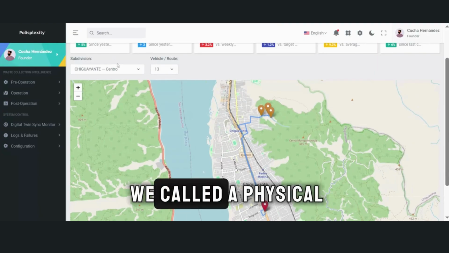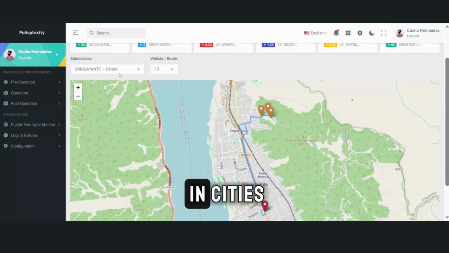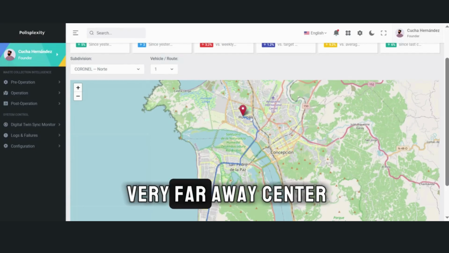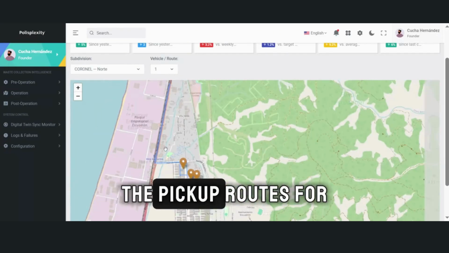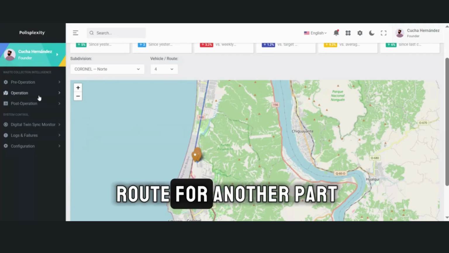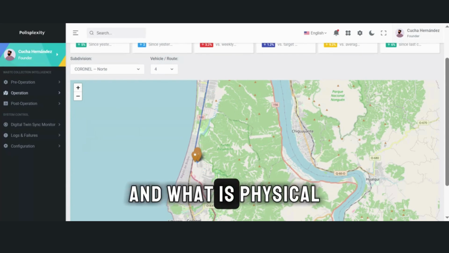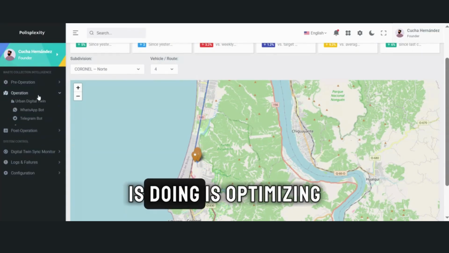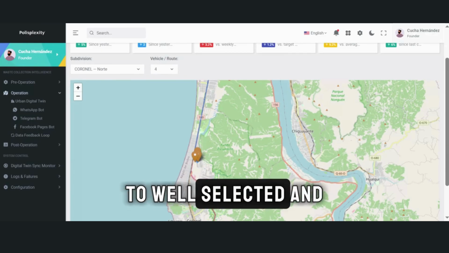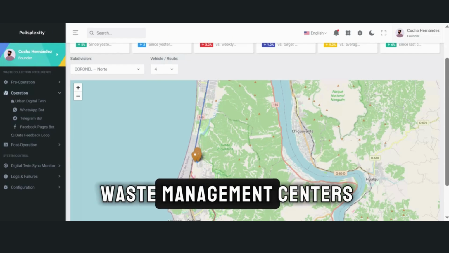And this is what we called a physical digital twin. So you can see a lot of the routes and the changes in cities. So we have calculated, for example, for this very far away center, the pickup routes for just these 3 parts of the city. And there is another route for another part of the city. So this is part of a physical digital twin. What this physical digital twin is doing is optimizing the transport of trash along the city to well-selected and optimized recovery parts or recycle centers or waste management centers.